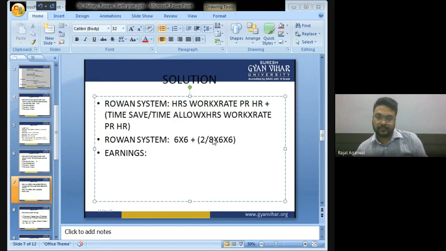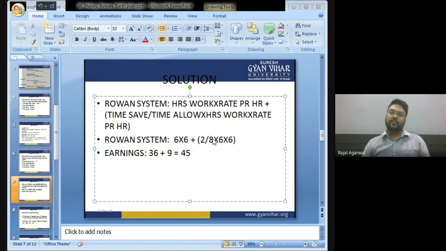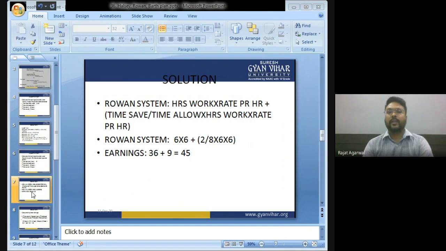Earnings: 6 into 6, 36, plus 2 divided by 8 into 36, that is 9. 36 plus 9, 45. So earnings is 45. This is how you are going to calculate earnings as per Rowan system.